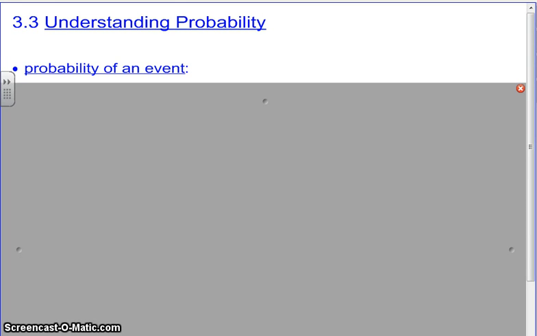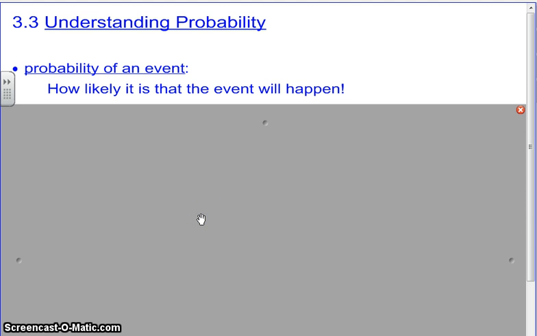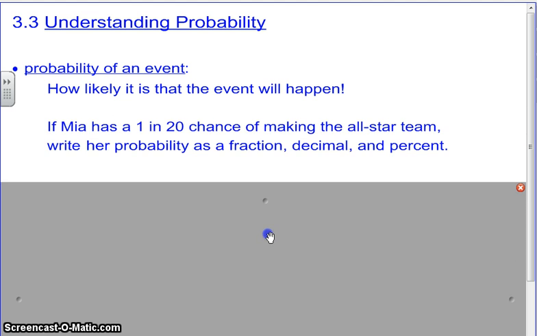Okay, we're going to look at the next day for probability, 3.3, and I think it's 3.4. First, we're starting with understanding probability, a little more of what you did on Friday, and it should feel pretty comfortable. You've already told me what the probability of an event is. It's how likely that event will happen. Favorable outcomes over all possible outcomes was your definition on Friday.